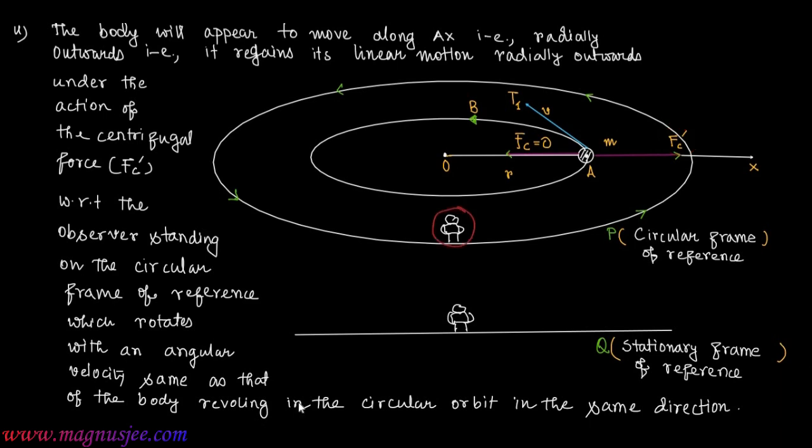Hence, the observer standing on the frame of reference P, the circular frame of reference, if centripetal force Fc is removed, if Fc is made 0, the body will regain its translational motion radially outwards under the action of centrifugal force Fc prime. Centrifugal force Fc prime acts radially outwards, that's why the body will regain its translational motion from circular motion radially outwards under the action of centrifugal force Fc prime, provided centripetal force is removed. That means Fc is reduced to 0.